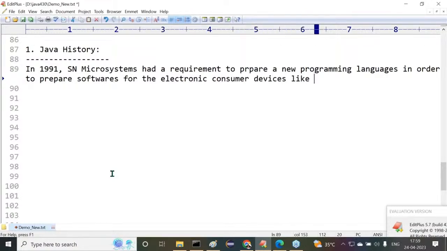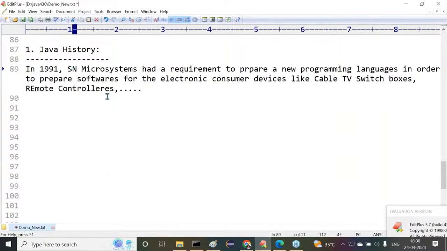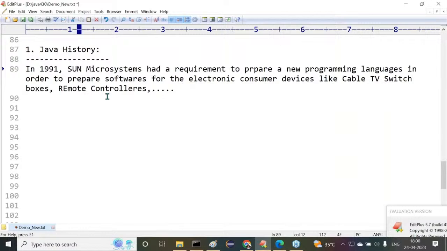What are the electronic consumer devices here? Cable TV, switch boxes, remote controllers, and so on. In 1991, Sun Microsystems had a requirement. They wanted to prepare a new programming language in order to prepare software for electronic consumer devices like cable TV switch boxes, remote controllers, and so on. This is the actual root for the Java programming language.